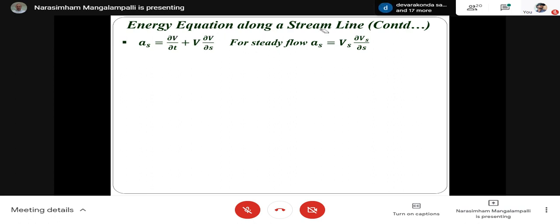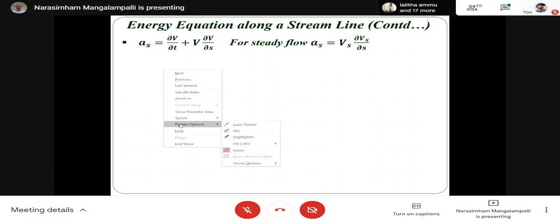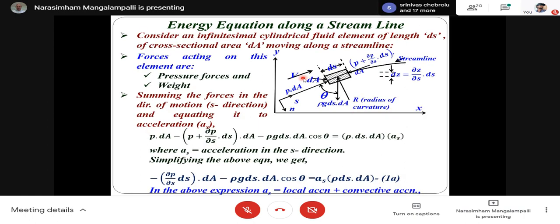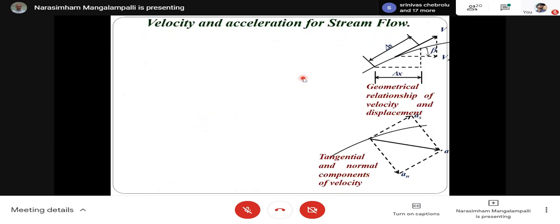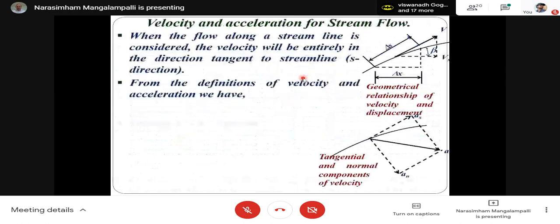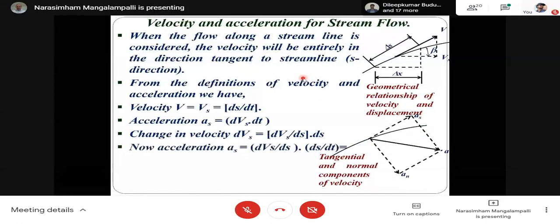Now when we consider steady flow, this part is zero. This part is zero for steady flow. So therefore, As will become V dou V by dou S. Now you go back to our earlier discussion.